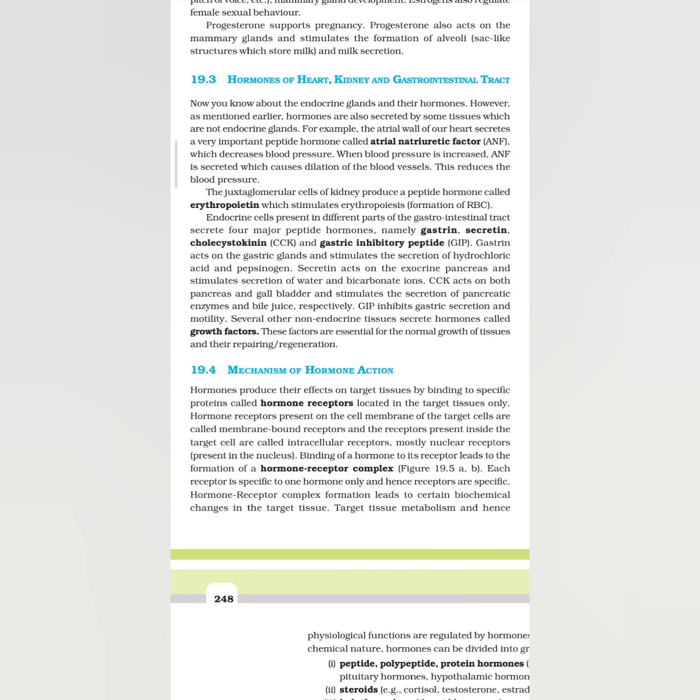19.3 Hormones of heart, kidney and gastrointestinal tract. Now you know about the endocrine glands and their hormones. However, as mentioned earlier, hormones are also secreted by some tissues which are not endocrine glands. For example, the atrial wall of our heart secretes a very important peptide hormone called atrial natriuretic factor, ANF, which decreases blood pressure. When blood pressure is increased, ANF is secreted, which causes dilation of blood vessels. This reduces the blood pressure.